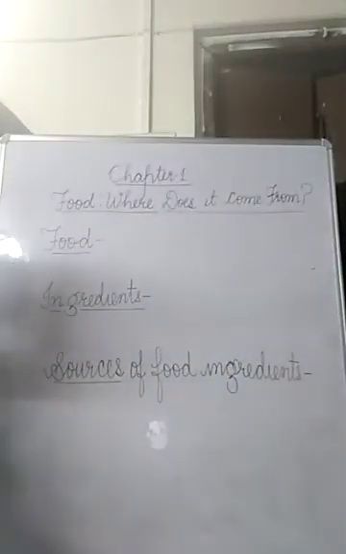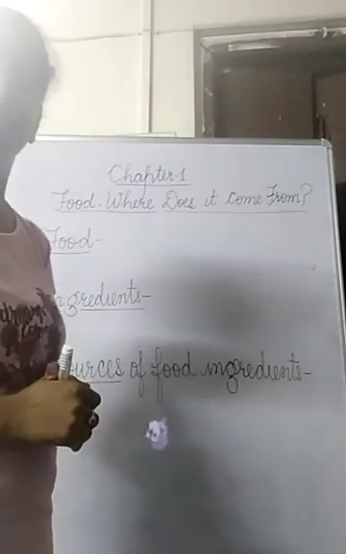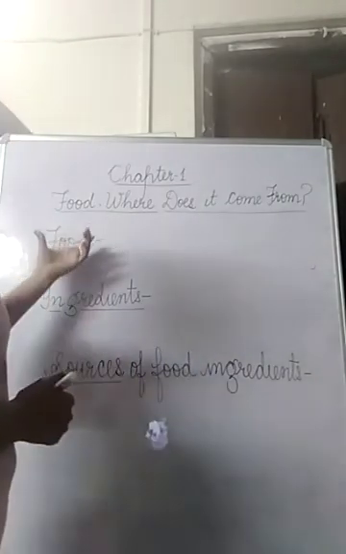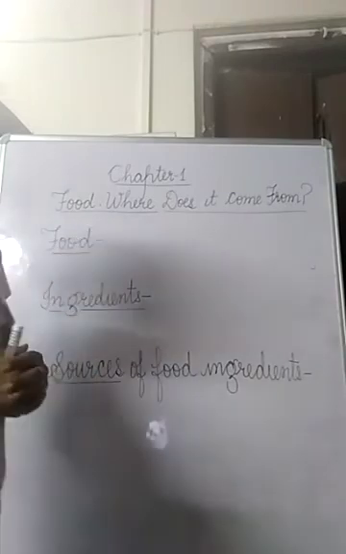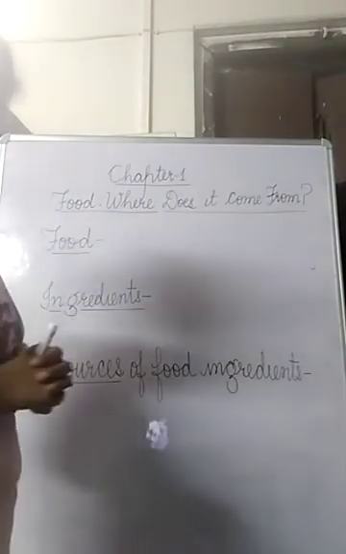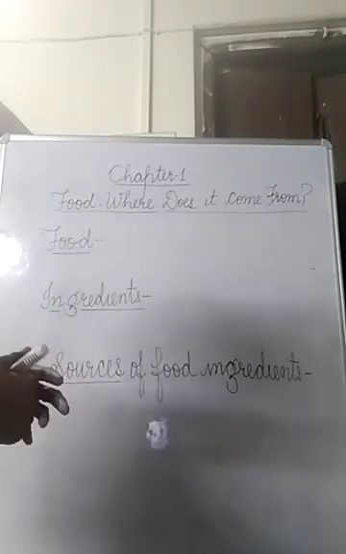Morning everyone. Today we are going to revise chapter 1, food. Where does it come from? So you all are aware that food is a substance which gives us energy to do work. It helps us to fight with disease and it helps in our growth.